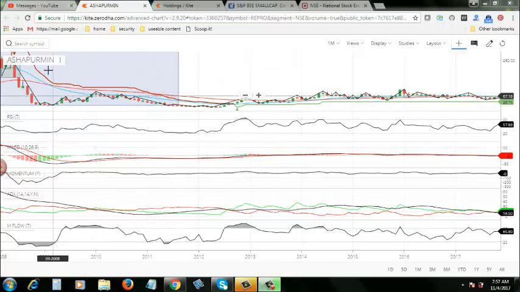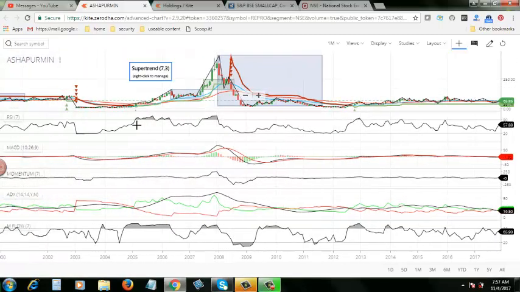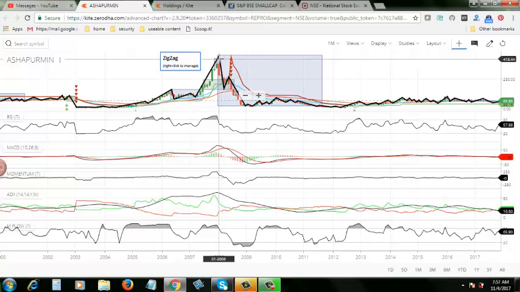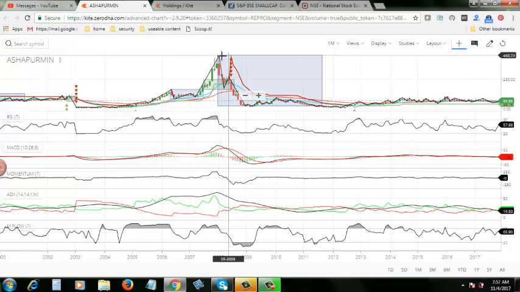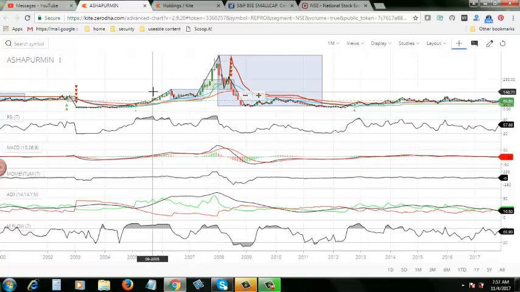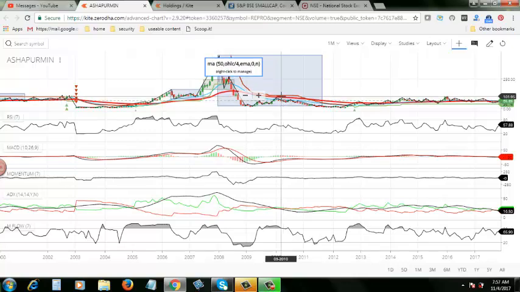And if you look at the price trend path of Ashapura Mines, we have data here. I can zoom in. Yeah, we have data here since 2000, and look at the movement of the price of Ashapura. In January 2008, it spiked up, and that was the highest peak price it has reached. 453 rupees 96 paise was the price during its peak time, and after that it went down. That is the only time it went up, and most of the time the stock has been trading at a base level, below 100 rupees.